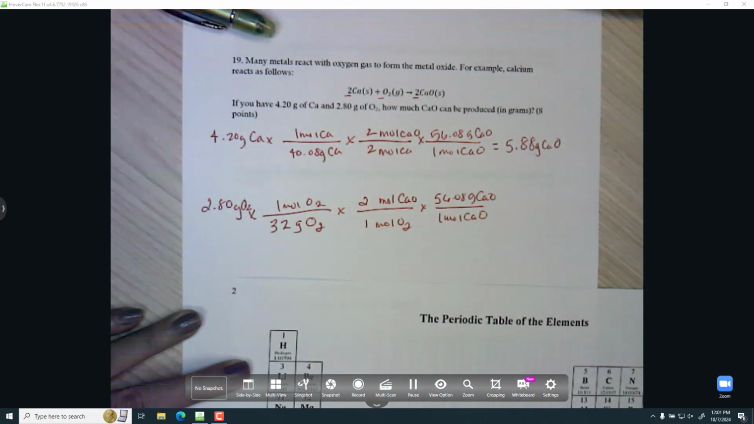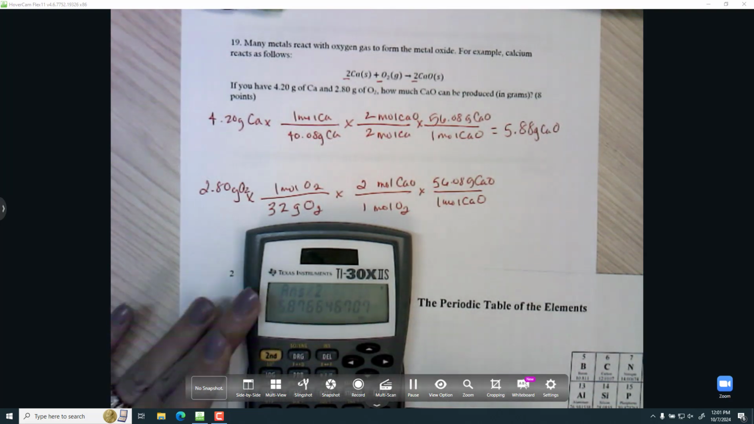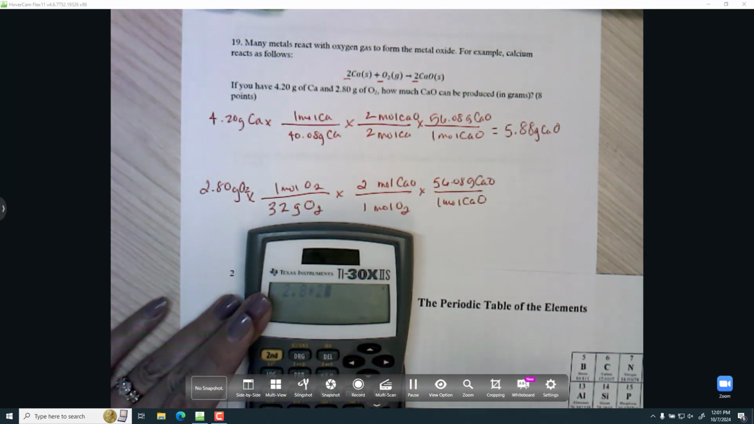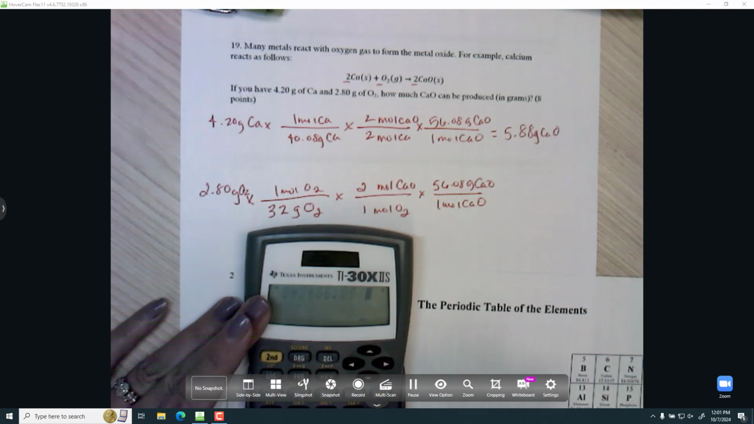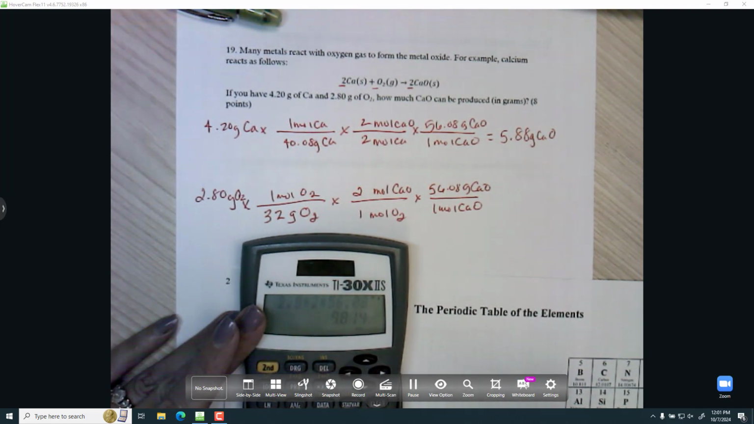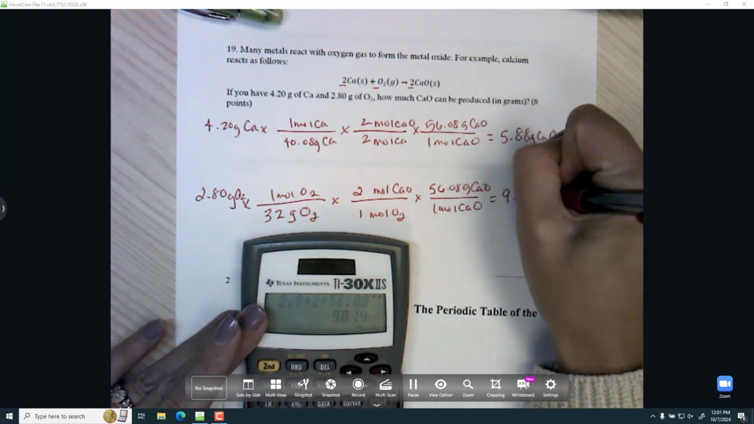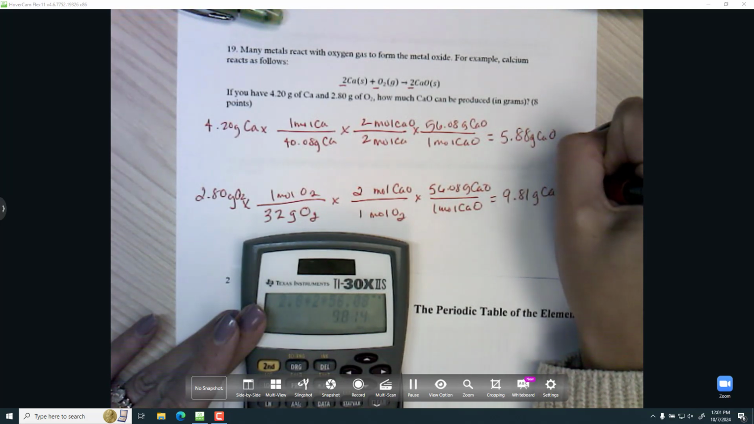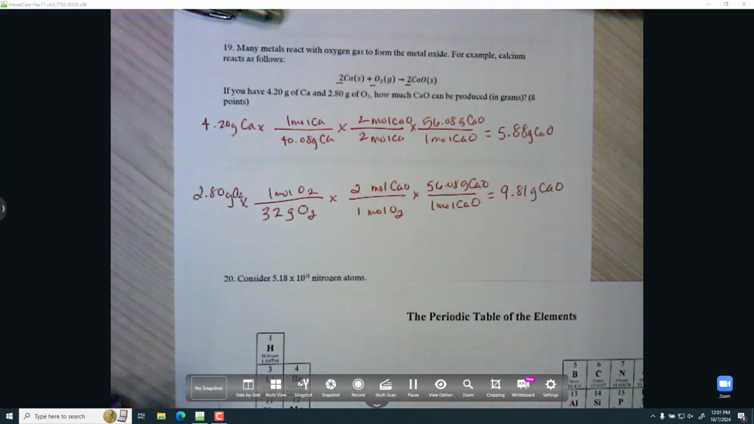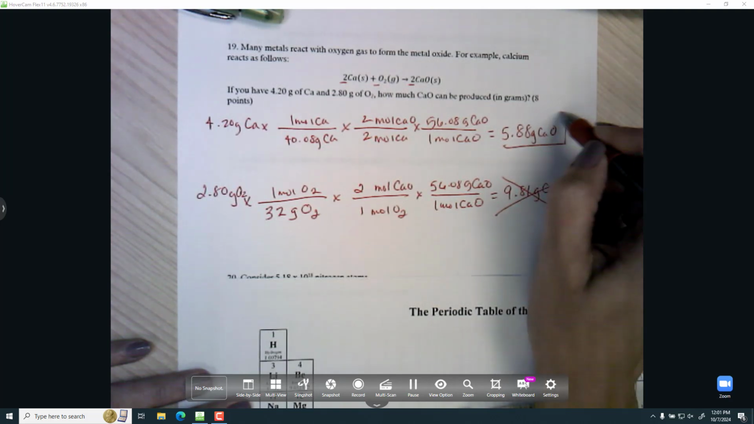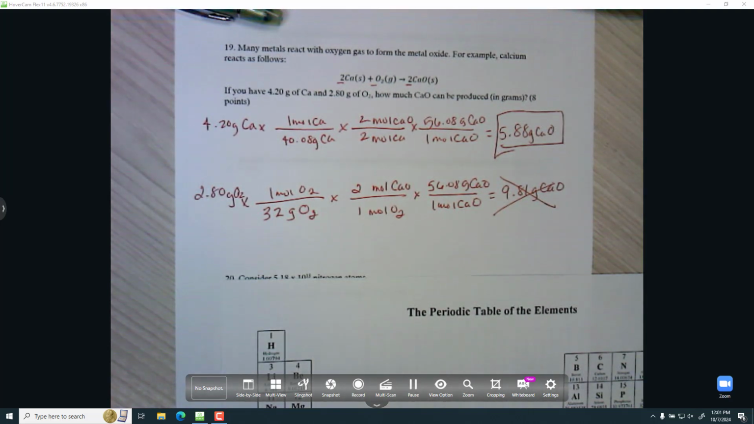So if I put this one in, now this is if I use up all of the oxygen, how much calcium oxide will I make? And I can make 9.81. Once I have both of these numbers, I just cross out the bigger one. I'll never make that much. I'll run out of calcium. I'll only ever make 5.88 grams. So that's how much I can make.